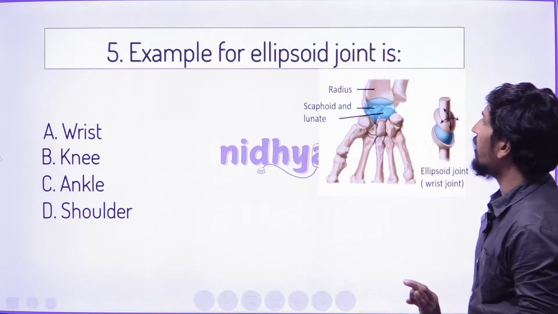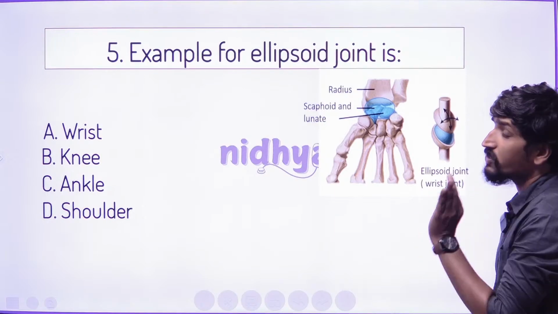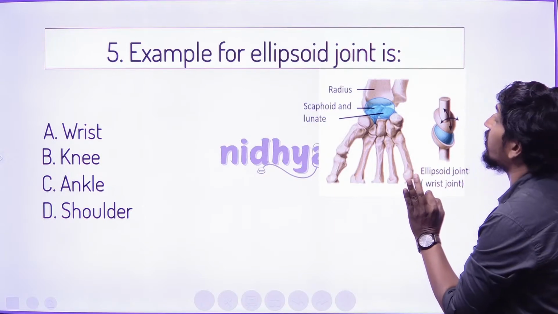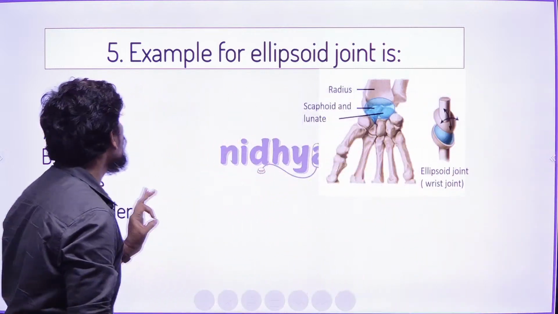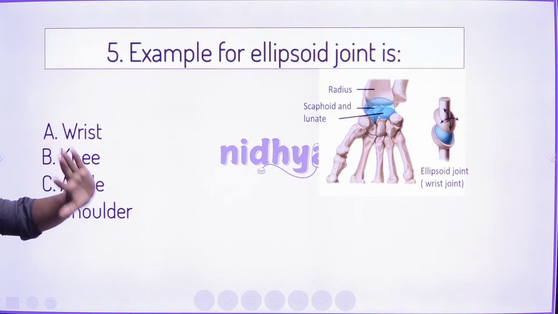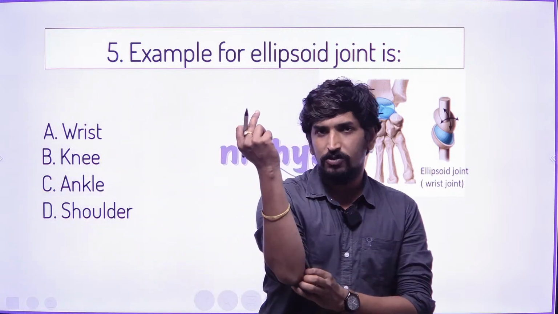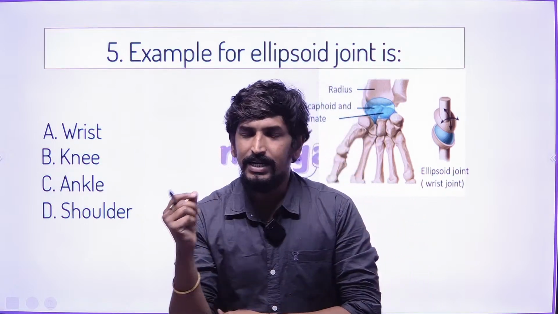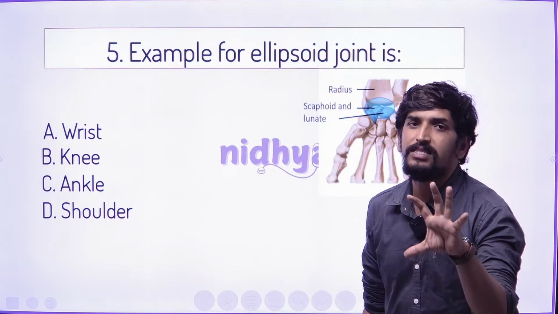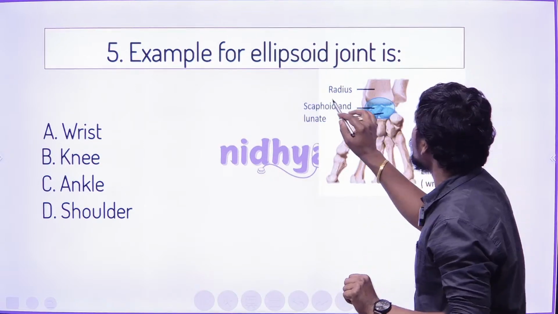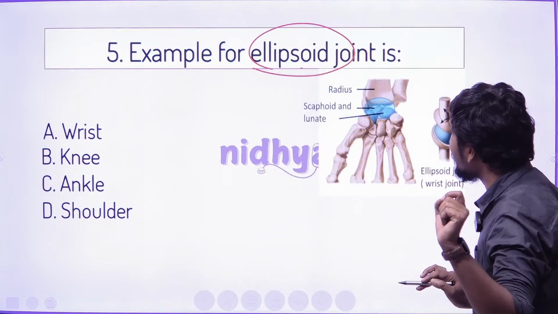The question is an example of, right, synovial joints, especially the ellipsoid joint. If you have to see this ellipsoid joint, what is exactly an example of this ellipsoid joint? The synovial joints include ball and socket, hinge, and ellipsoid. All these joints are called synovial joints. So the question is, ellipsoid joint is an example of what exactly?